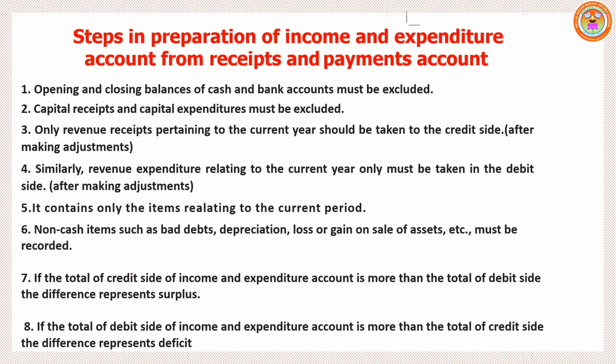We omit previous year and next year amounts. Revenue expenditure related to the current year only must be taken on the debit side, after making some adjustments.